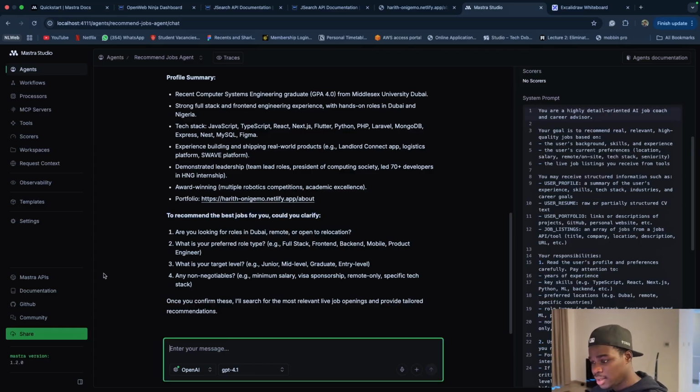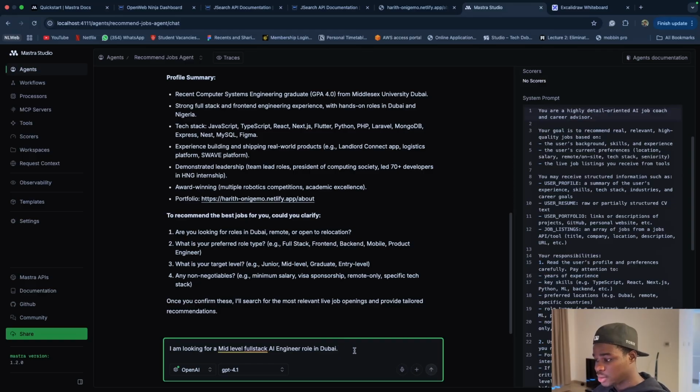So I'm just going to say I'm looking for roles for a full stack, let's say full stack AI engineer role in Dubai. What's the target level? Let's say mid-level, for a mid-level full stack AI engineer role in Dubai.